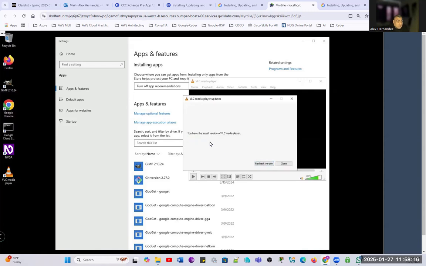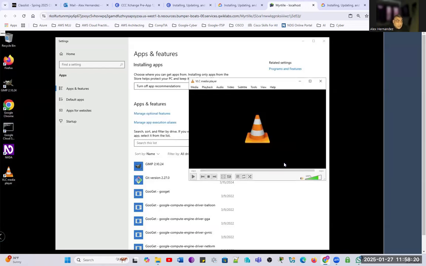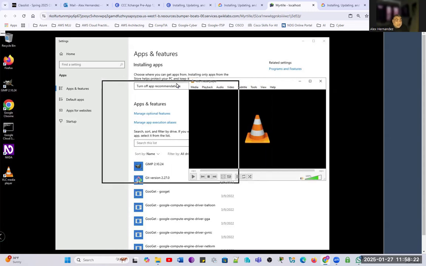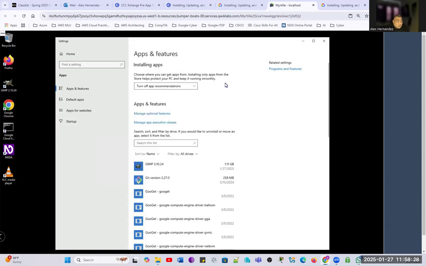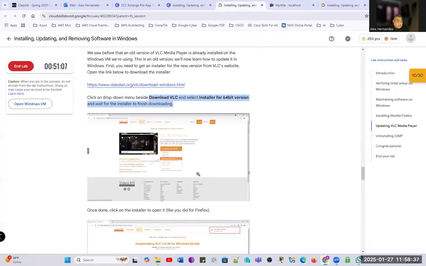Recheck version will connect to the server to see if there is any other update. And this is how we update a program. Most of these programs will follow this pattern. Very simple to follow. You don't need to go to the website and then download, because at that very point you don't know what the current version is, right? So they're suggesting to go to VideoLAN.